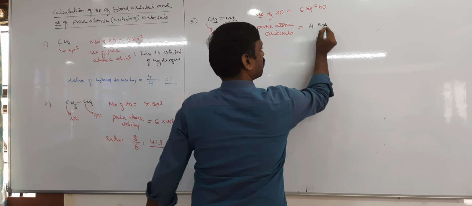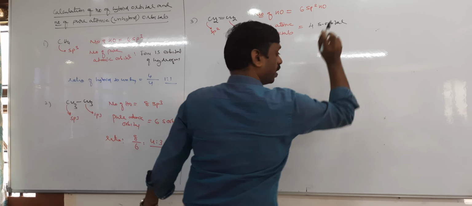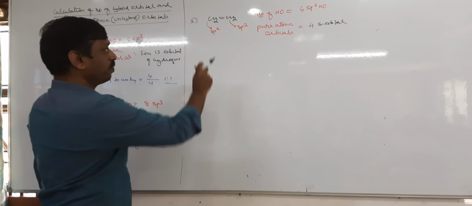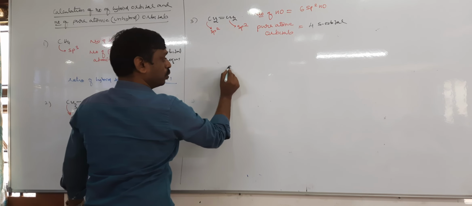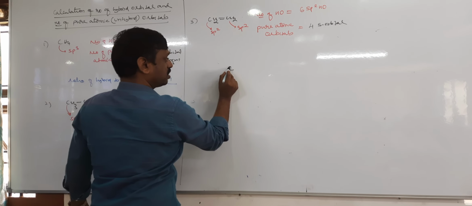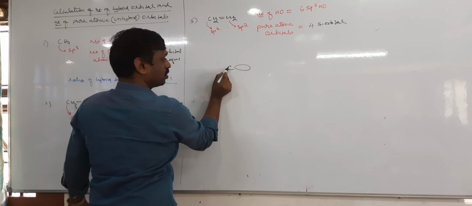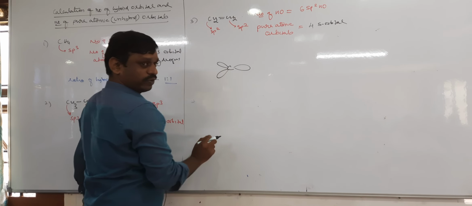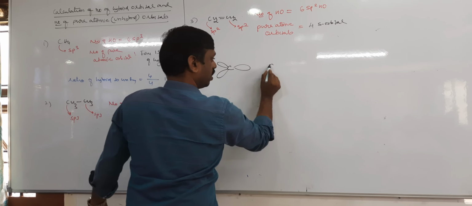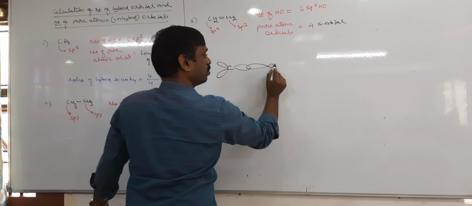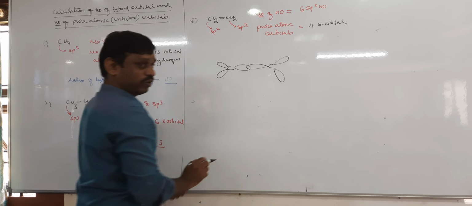There will be 4 s orbitals. But along with the s orbitals, if carbon undergoes sp2, it has 1 sp2, second sp2, third sp2. It is also one carbon with 1 sp2, second sp2, third sp2.